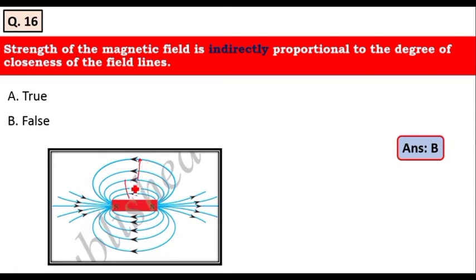The field strength is maximum near the magnet and minimum outside the magnet. It is minimum here, and it is maximum here. Therefore, it is a false statement. Strength of the magnetic field is directly proportional to the degree of closeness of the field lines.